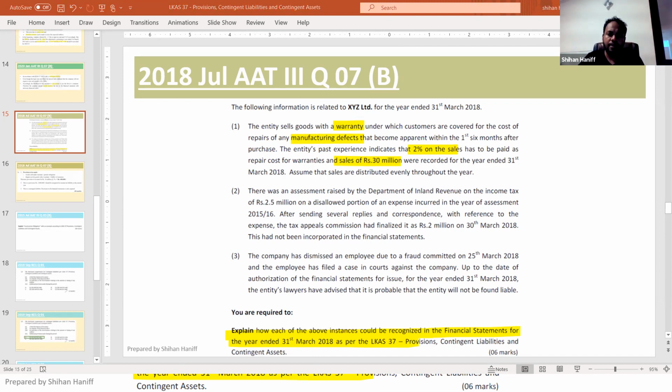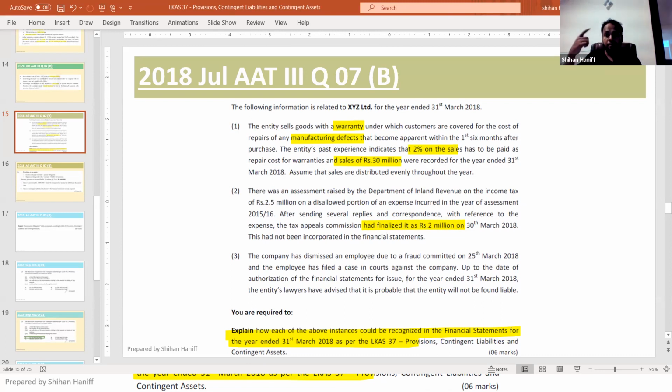Number two, there was an assessment raised by the Department of Inland Revenue on the income tax of 2.5 million on a disallowed portion of an expense incurred in the year of assessment 2015-16. Anyway, when we do the company final accounts, I will be explaining the taxation part. Right. After several replies and correspondence with reference to the expense, the Tax Appeals Commission had finalized it as 2 million. This had not been incorporated in the financial statement.